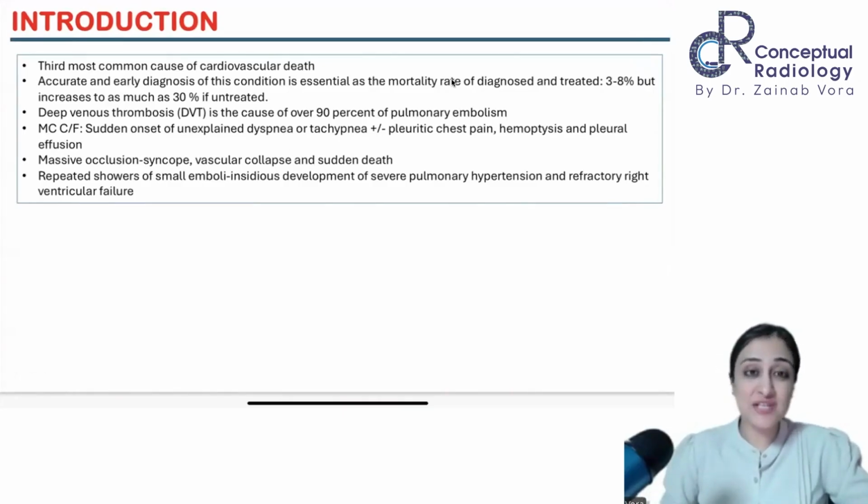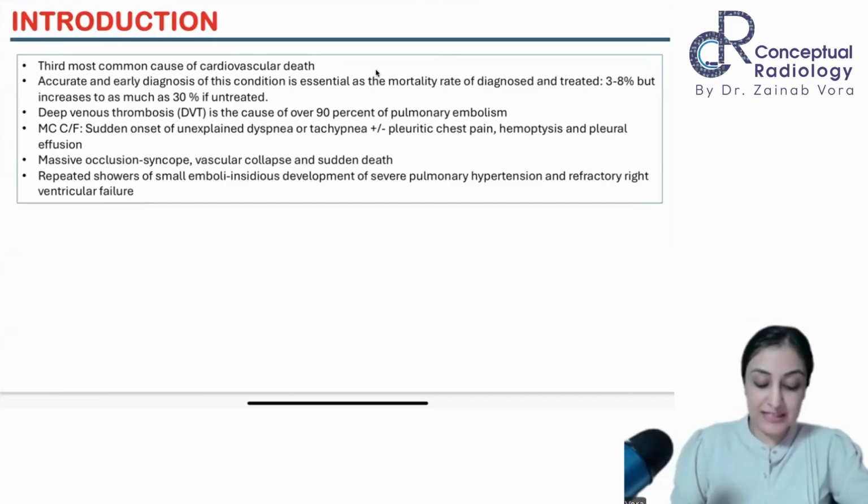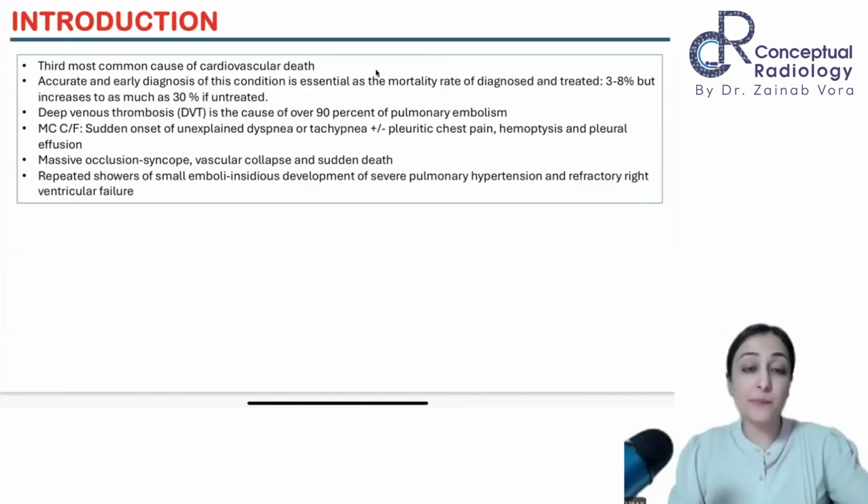It is not as easy as we have done it in undergrad. Keep CTPA karo aur diagnosis ban gaya. There are so many other confounding factors in CTPA that we will look at. So many mimics come into picture. So many artifacts come into picture, right? So that is what we have to be very careful for when you are reporting. DVT is the cause of 90% of pulmonary embolism. There are few rare ones like tumor emboli, air embolism, fat embolism, but those are very, very few percentages. The main aim is to rule out DVT, which leads to pulmonary embolism.